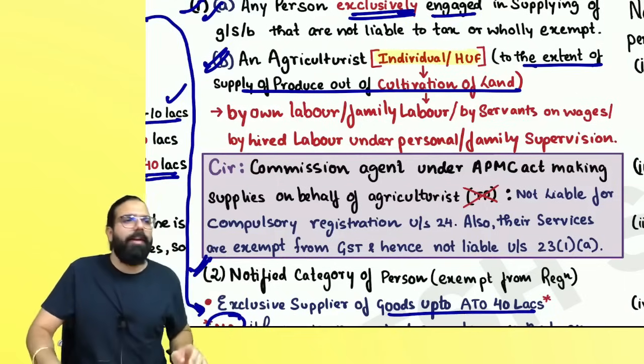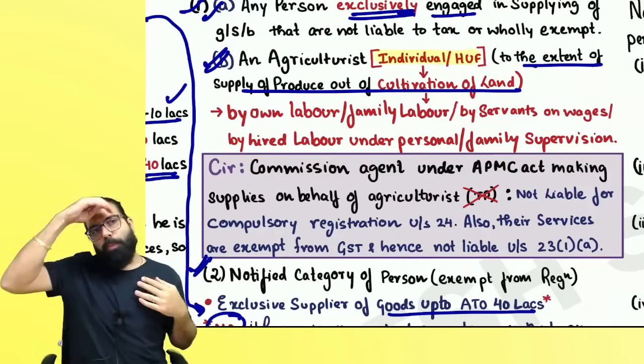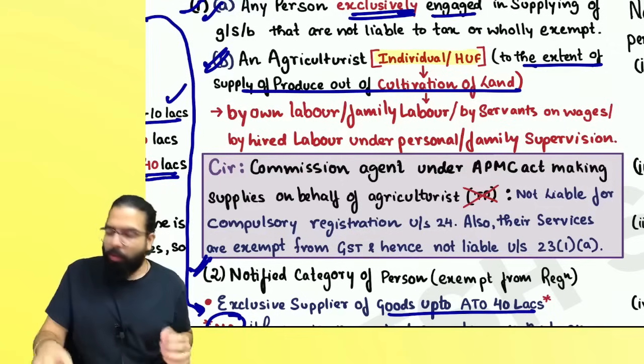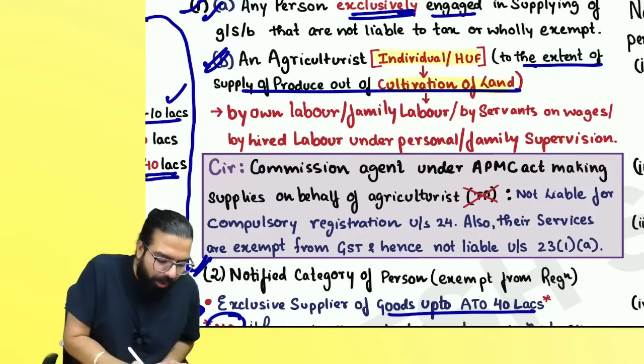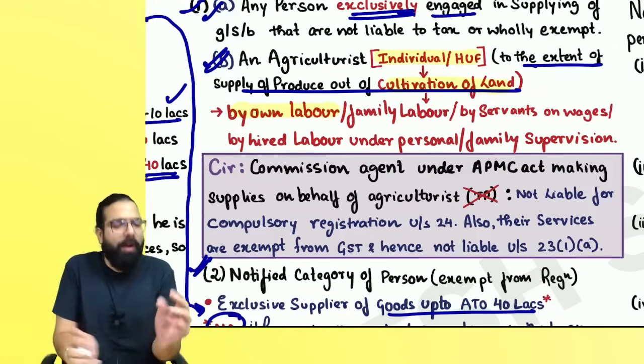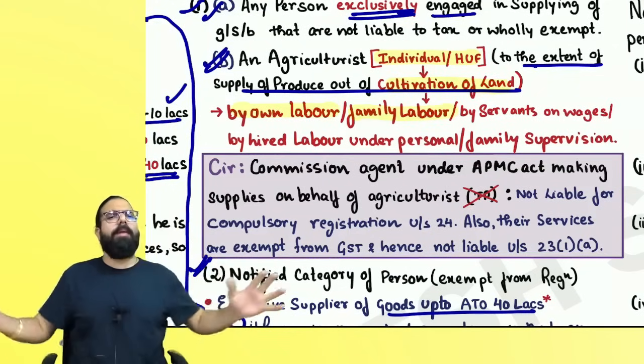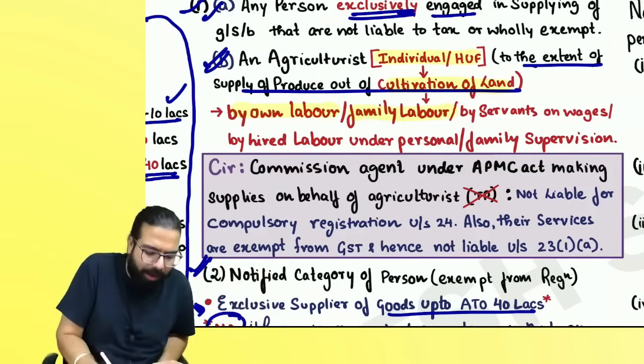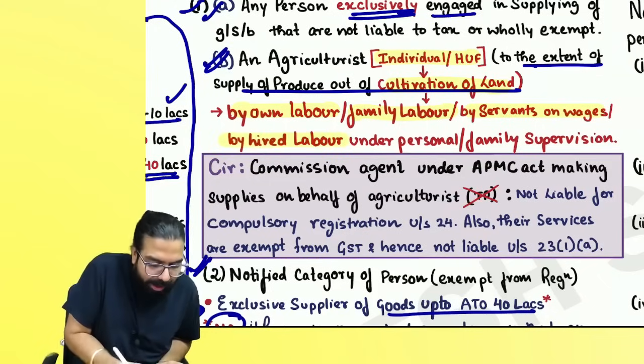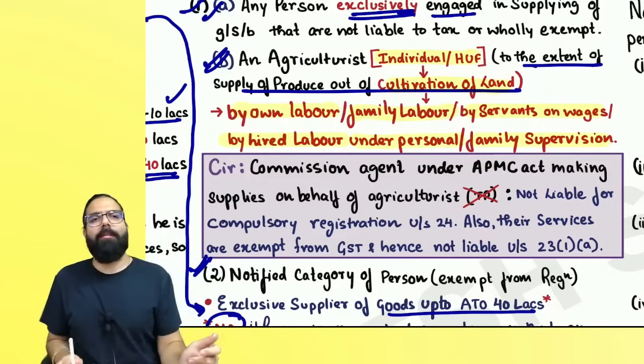An agriculturist means an individual or HUF who does cultivation of land by his own labor, or by family labor, or by servants on wages, or hired laborers under personal or family supervision.